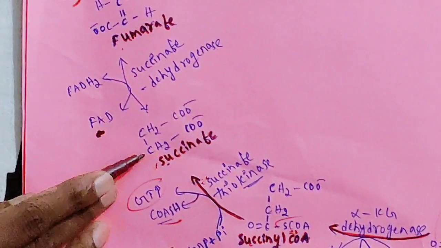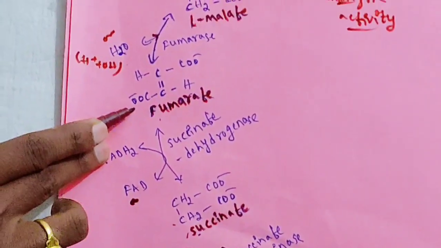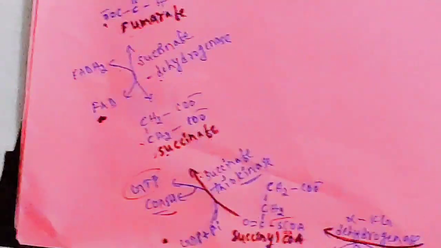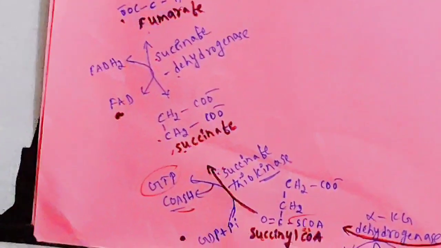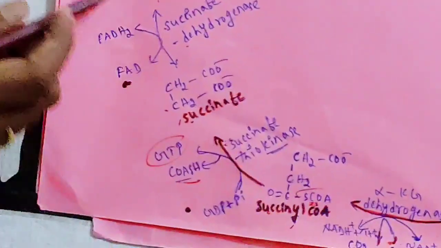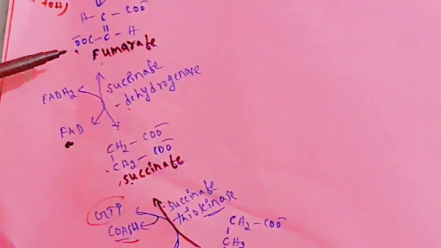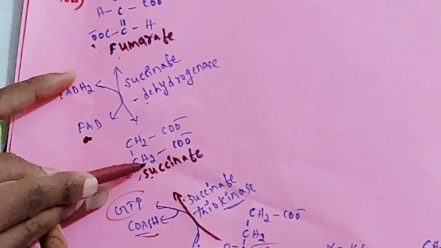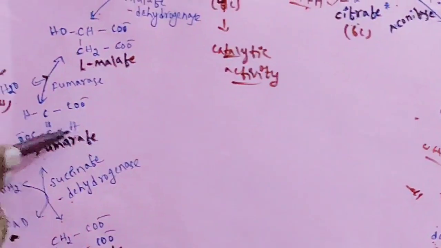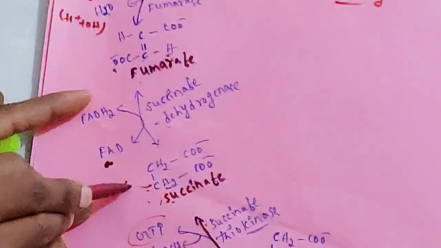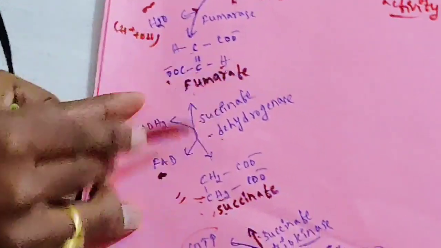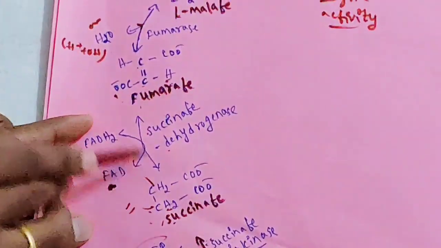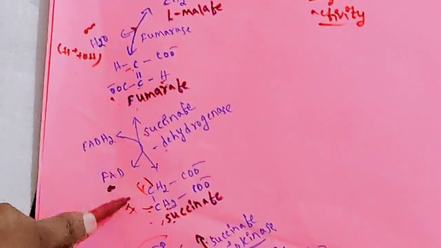Then succinate to fumarate will be produced in the presence of the enzyme succinate dehydrogenase. Succinate dehydrogenase means removal of hydrogen, undergoing dehydrogenation. Here you just observe these two structures, fumarate and succinate. Here this carbon has CH2, two hydrogens. Here this carbon has only one H, meaning one hydrogen is lost from this carbon, and this carbon also has CH2 but now has CH. One hydrogen from this carbon and one hydrogen from the other carbon are both liberated.